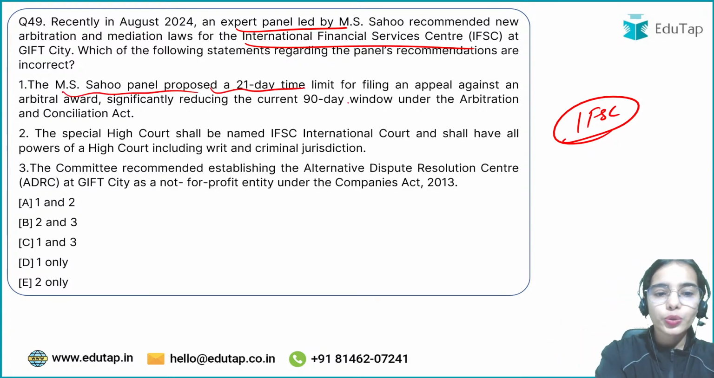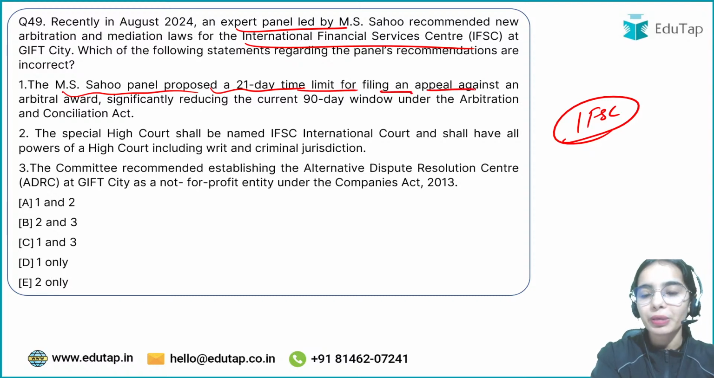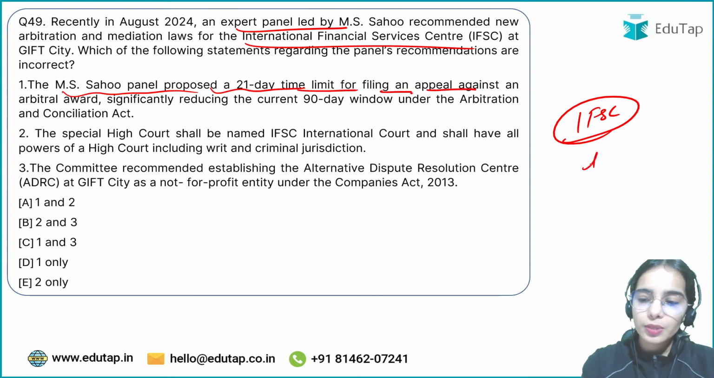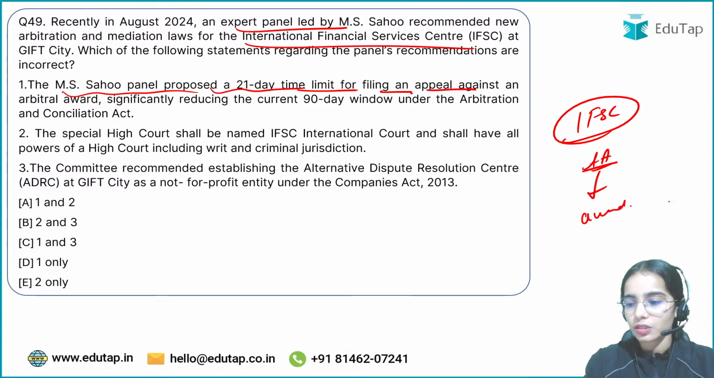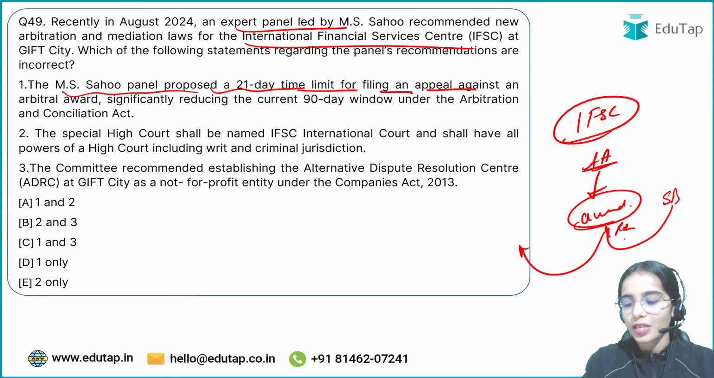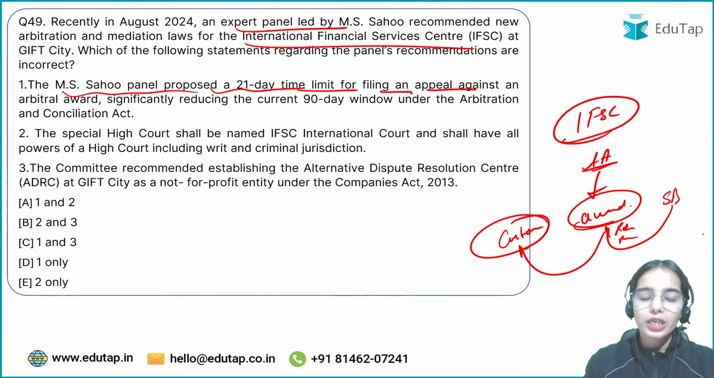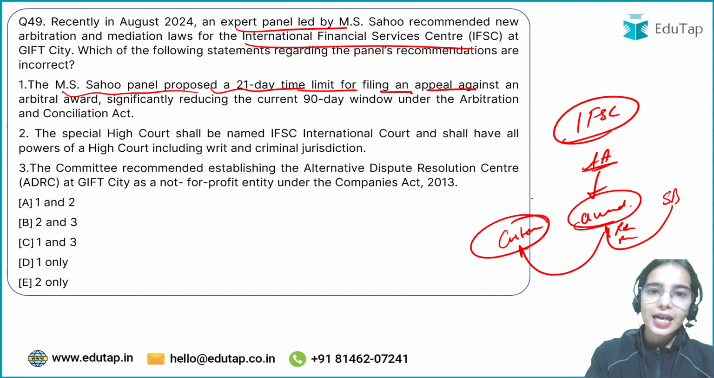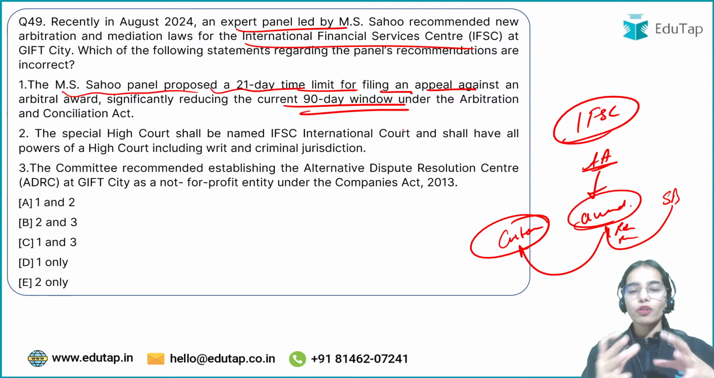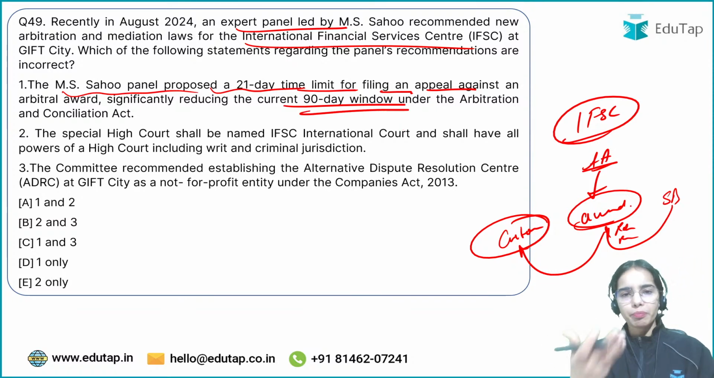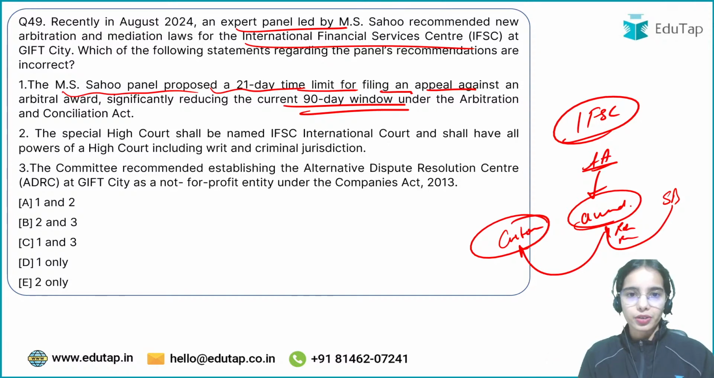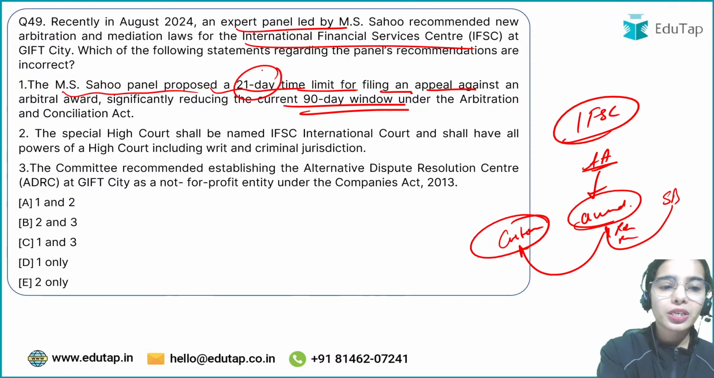The MS Sahu panel proposed a 21-day time limit for filing an appeal against an arbitral award. So if the adjudicating authority has given an award, let's say the stockbroker has to give the repayment, or has to pay some penalty to the customer. Okay, now this is the arbitral award. If an appeal has to be made against the arbitral award, before there was a timeline of 90 days, that within 90 days you can make the appeal against the arbitral award. Now the timeline is suggested to be reduced to 21 days.